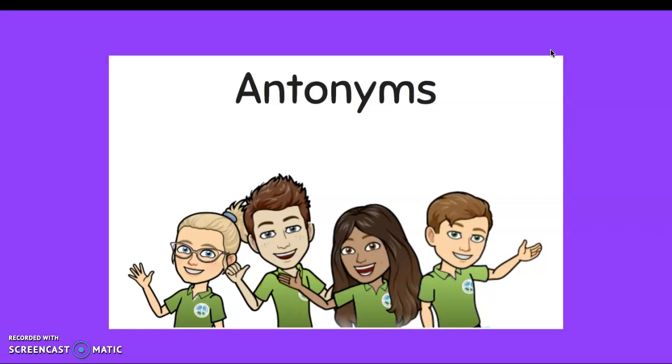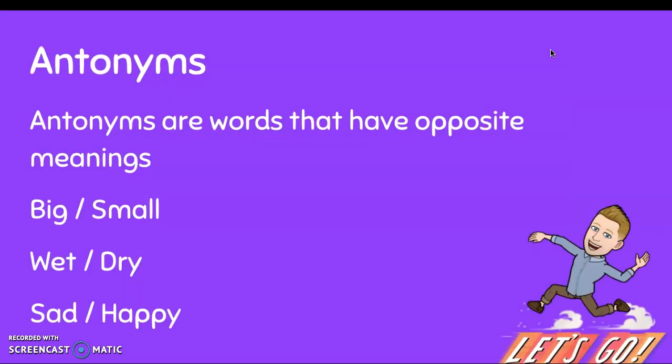Today we are looking at antonyms. What's an antonym? Antonyms are words that have opposite meanings to other words. For example, big is the opposite of small, wet is the opposite of dry, sad is the opposite of happy. Antonyms, think opposite.